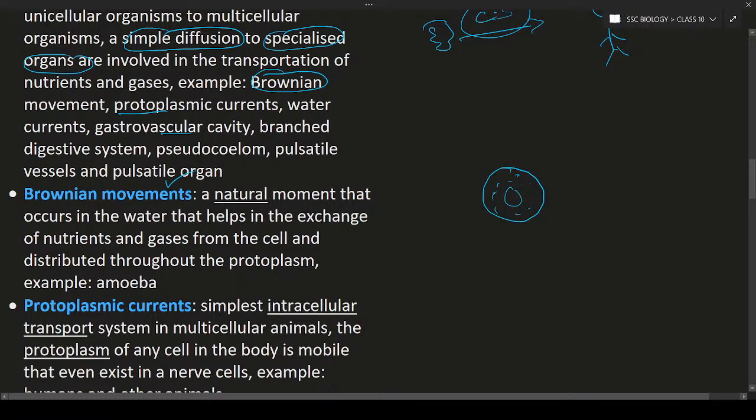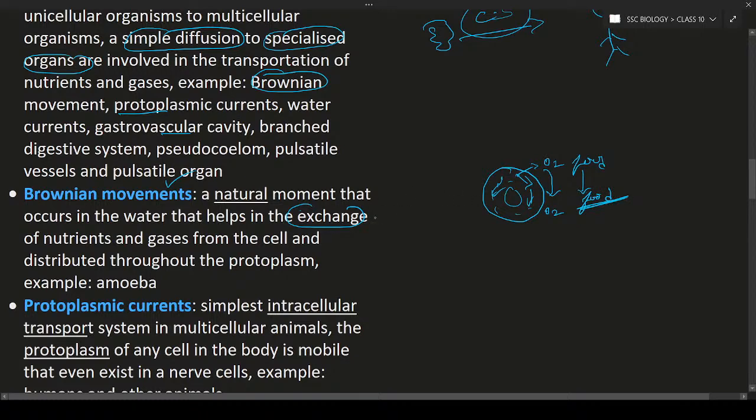There you can see there is natural movement. Naturally the fluid is being moved from one cell position to another cell position, and during such kind of movement of this fluid or protoplasm, there you can see exchanging of the nutrients. It means the oxygen gas which is present over here is being moved to the lower side of the cell. It means there is an exchanging of the gases. At the same time, there will be exchanging of the food, whether it may be glucose or any other food material. Such kind of movement is known as Brownian movement.